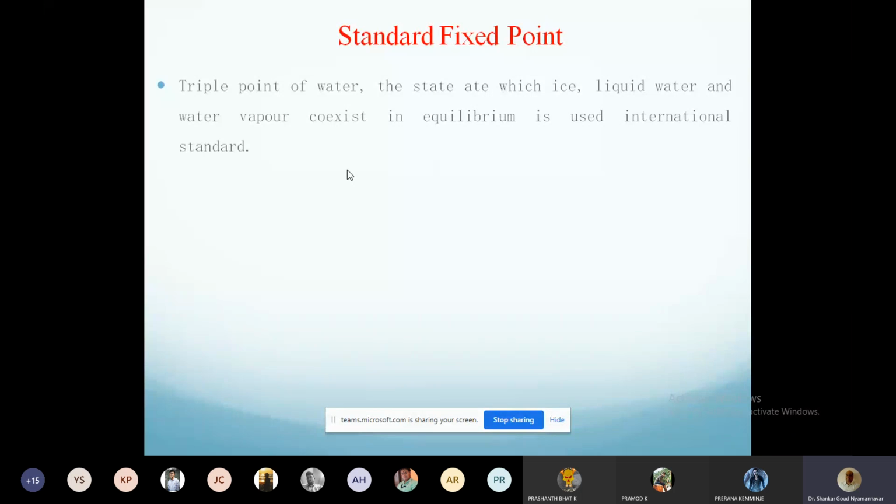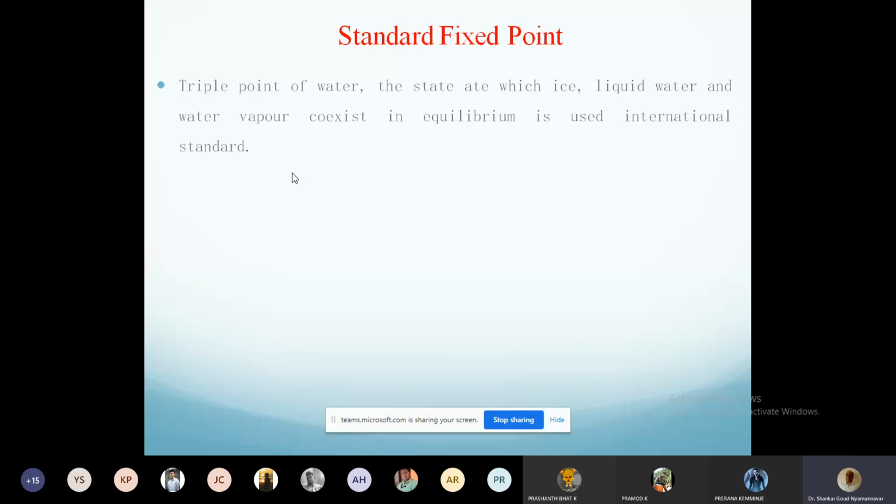It will not change. The temperature is only one. It is unique. It does not change. And this is taken as an international standard for the measurement of temperature. Okay. So why the ice point was not taken as a standard is the ice melting temperature is a function